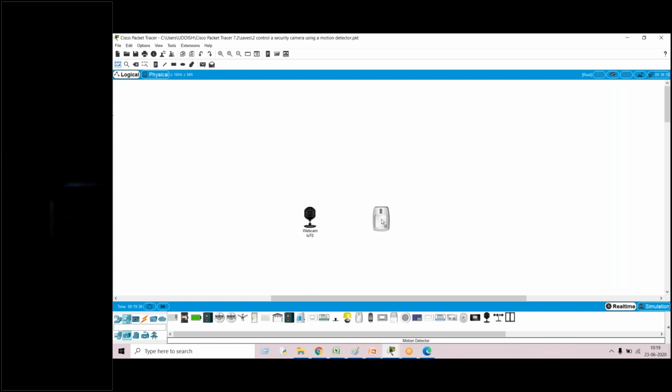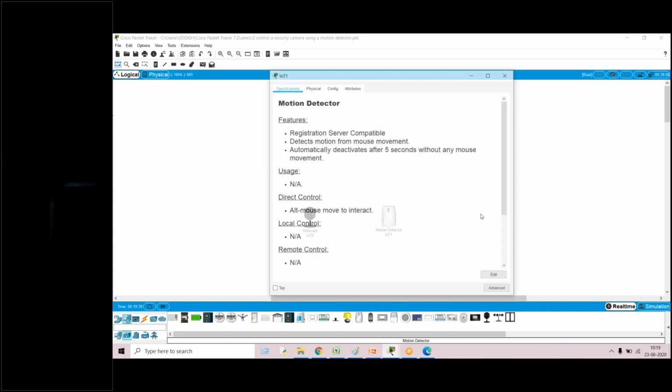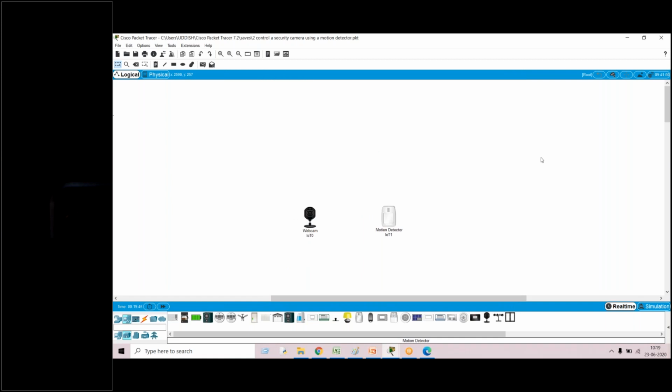Okay, so what I am trying to build here is a system in such a manner that whenever a particular object is detected by the motion detector, then the webcam has to capture that particular picture. This is the mechanism I'm going to use. The concept is so clear. I'll be taking a motion detector, and whenever the motion detector detects some object, then the webcam should be active. Okay, this is the program.